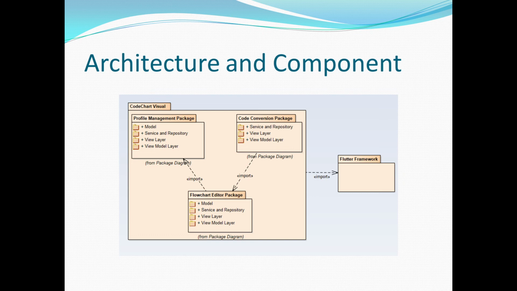So the view layer is the view, and the view model layer is the view model, and the model is the model layer we saw from before, and the service and repository is just a complementary layer for the model layer. And so for this component, we also import from the Flutter framework to interact with the framework itself.